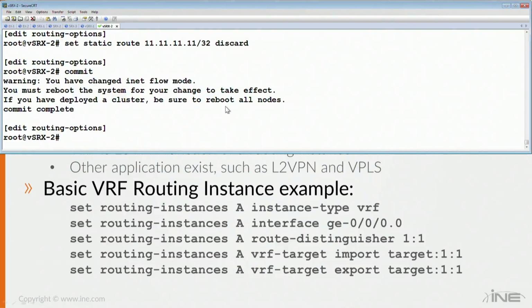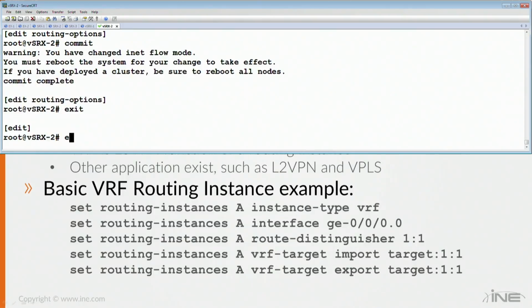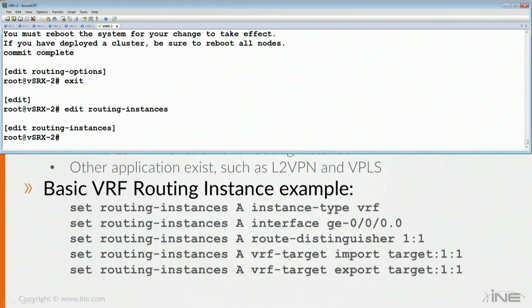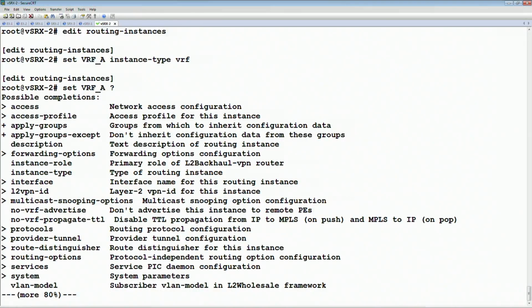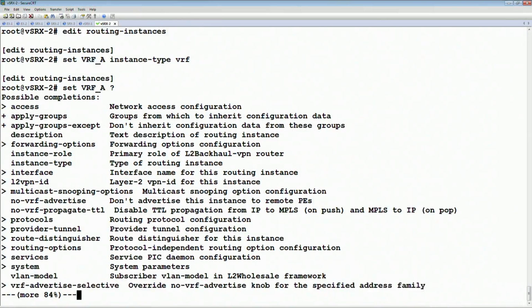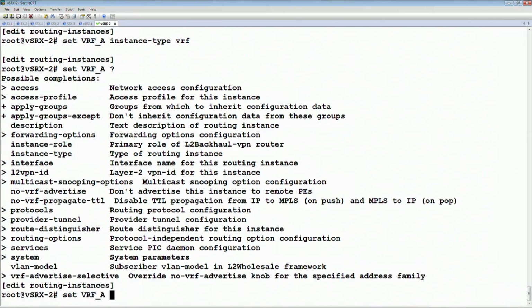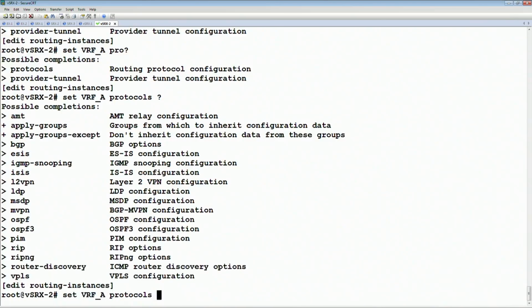So if we were to create this table here, we'll see that there's a key functional difference between JunOS and iOS with this, that if we edit routing instances, and we're going to set whatever we call it, VRF A, and we say the instance type is a VRF. Okay, we'll see that there's a lot of other options here, but not all of them are really relevant to our discussion. For the most basic example, this would be where you say, I want an instance of a control plane protocol for that particular table.